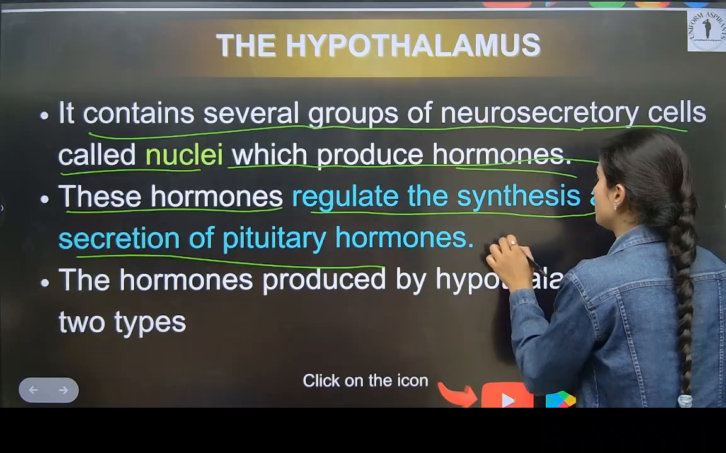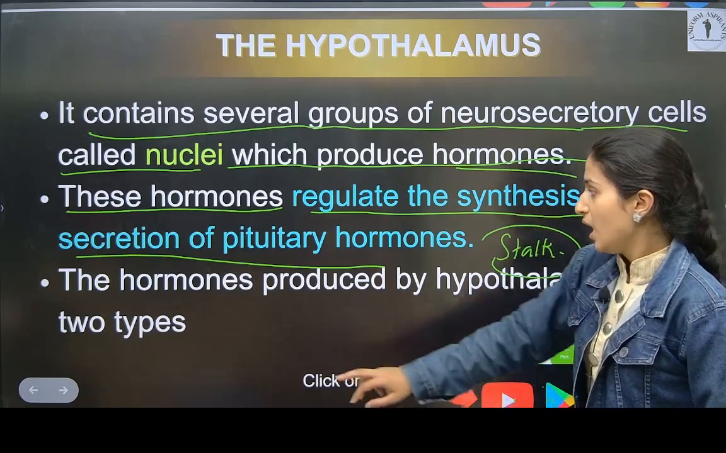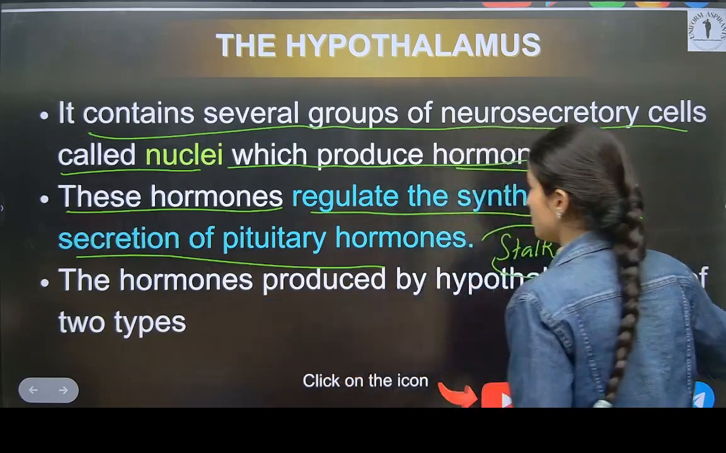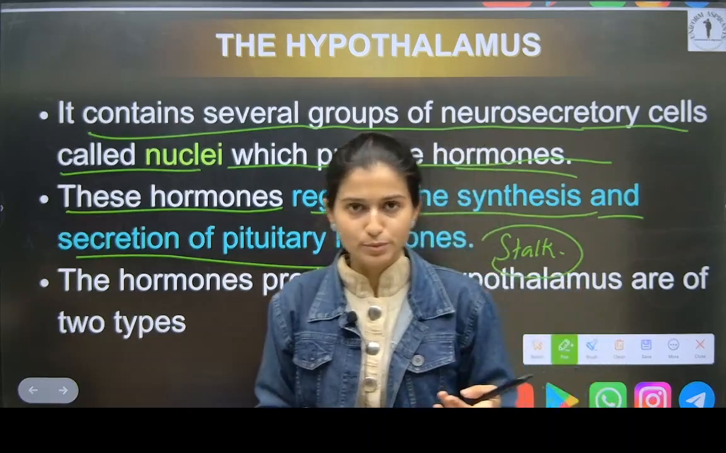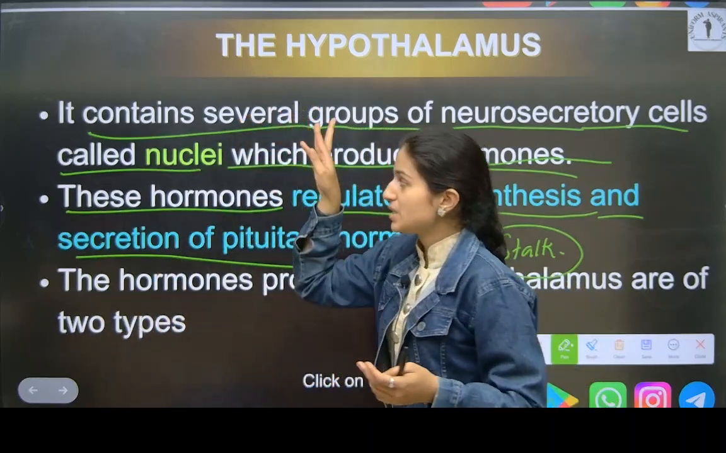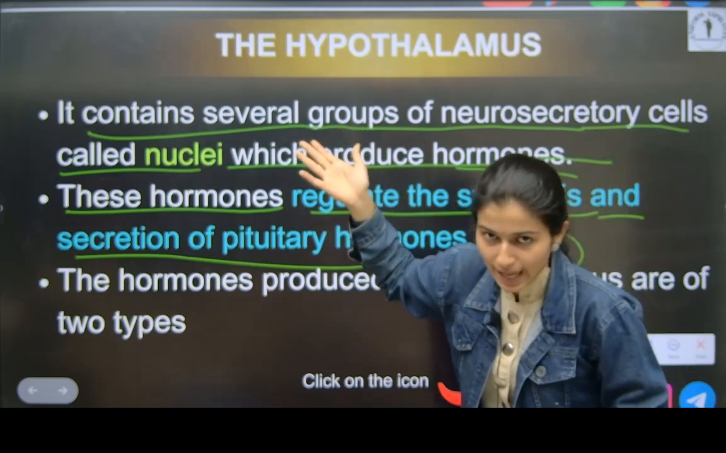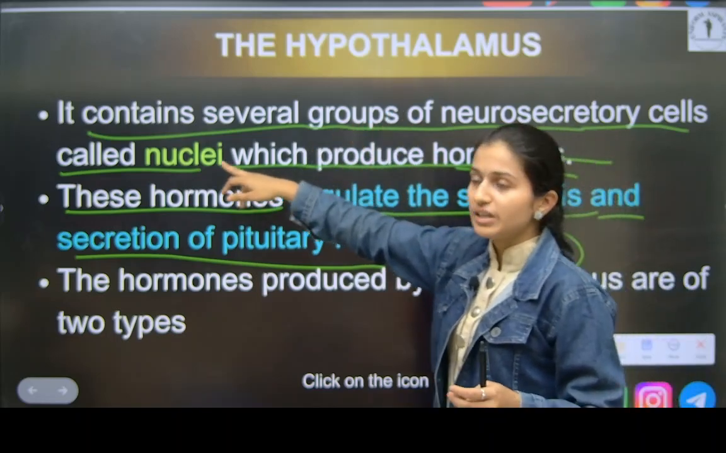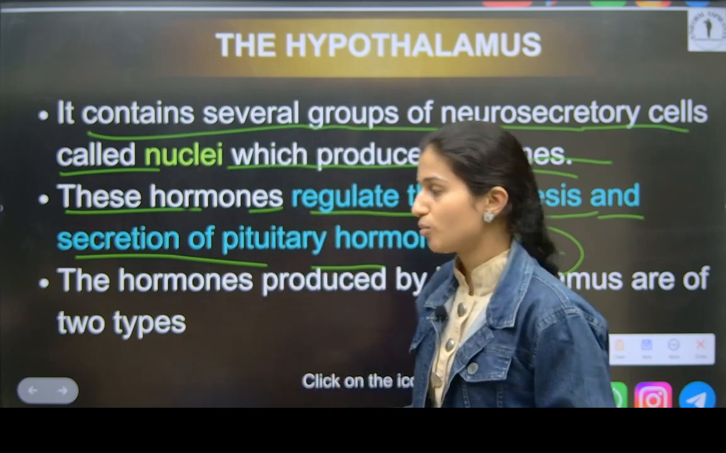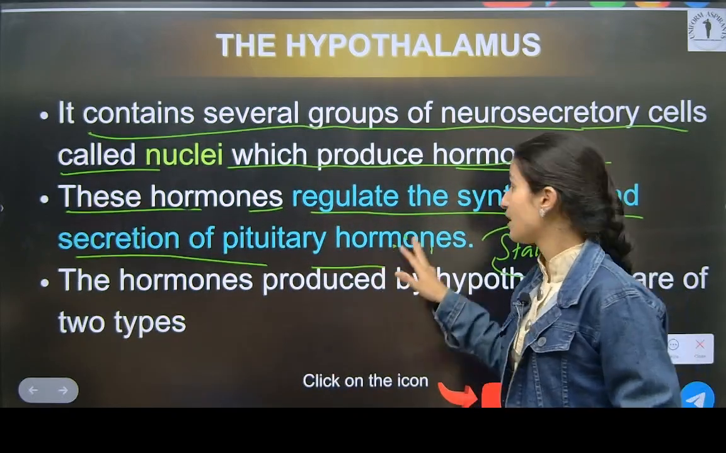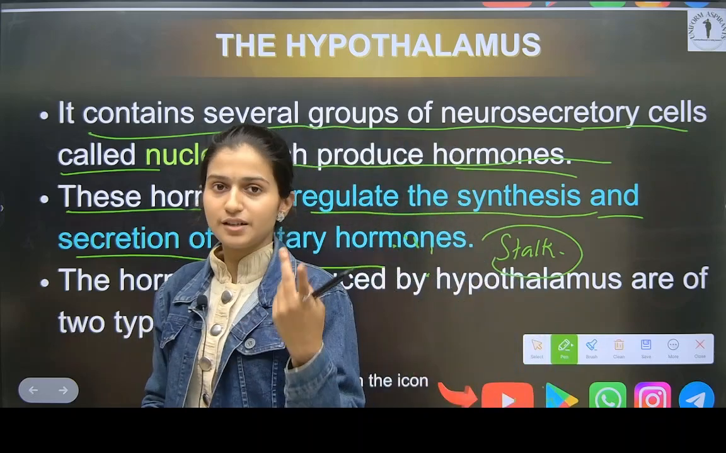With the help of the stalk, we'll see these. The hormones produced by the hypothalamus are of two types, and we will see those two types also. The hypothalamus is made up of neurosecretory cells, and we call them nuclei, and they secrete hormones. Their main function is to regulate the synthesis and secretion of the pituitary gland, and it is of two types.